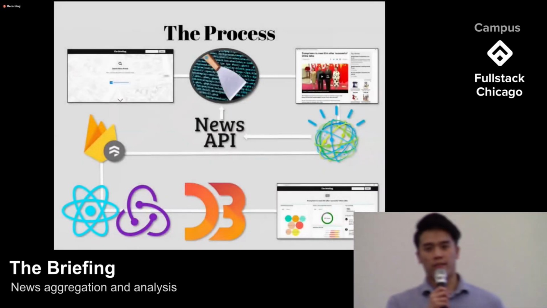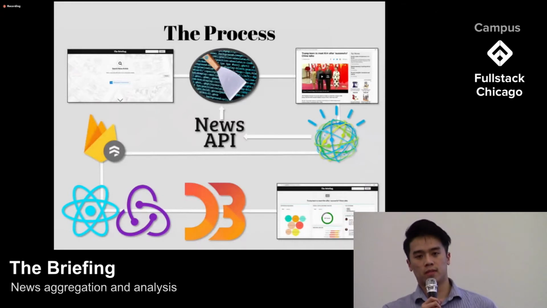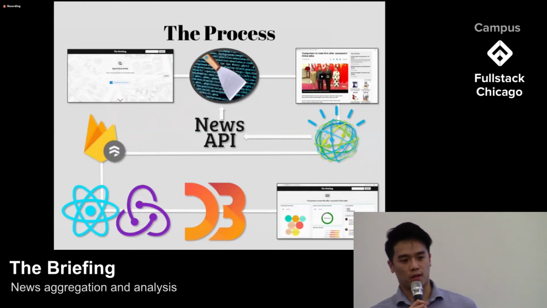Thanks, Charley. Under the hood, we have a lot going on. When you input a URL into our site or our Chrome extension, our custom-built web scraping application extracts information from that article, including its headline and text. This information is then fed into Watson for analysis. Watson then returns to us a series of keywords, which are then fed into News API, giving us back related articles on that same topic. Those articles are then extracted for information again and sent back to Watson for analysis. All this data is ultimately stored in our database, Google's Firestore. Then on the front end, we use React Redux to grab the information that we need, and we utilize D3 for the data visualization you saw earlier.